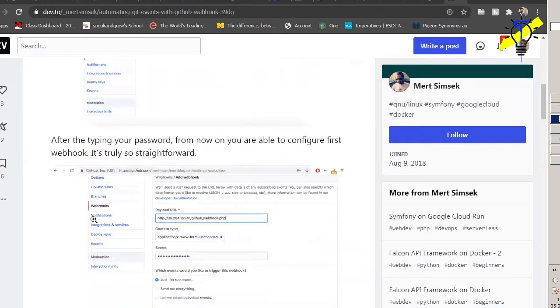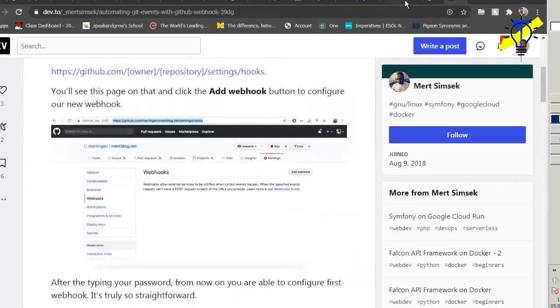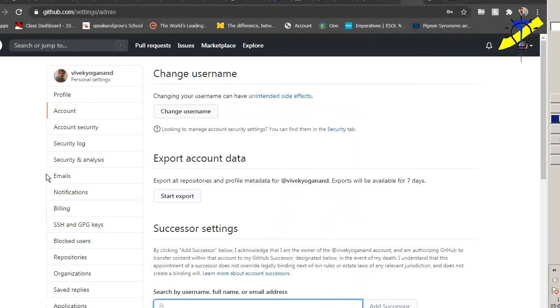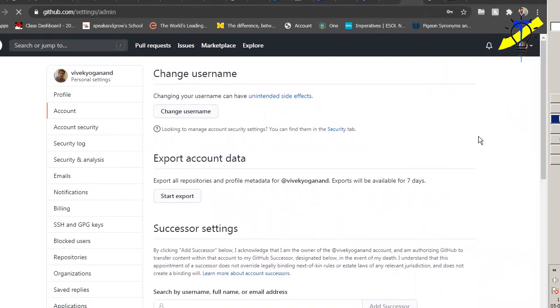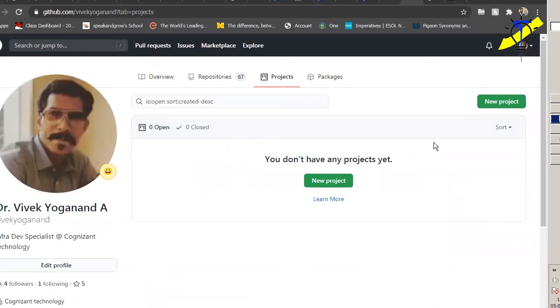Okay, so we have to go inside the project. Webhooks is on the left side, you have to find webhook, but in our case, it is not showing. That's what I'm struggling to find out. Sir, you have to go inside the project. Go to that Git AWS one. Oh, my project, right? So, let's go to my projects, repositories.